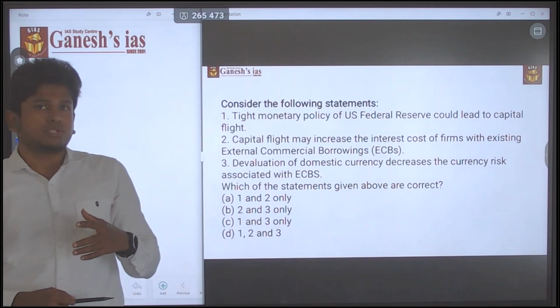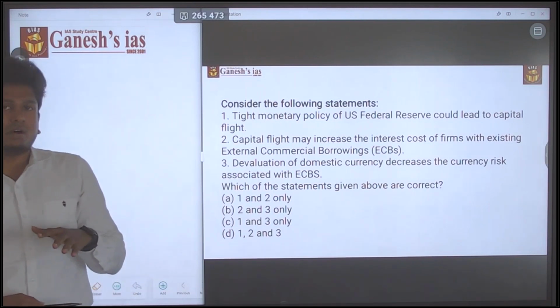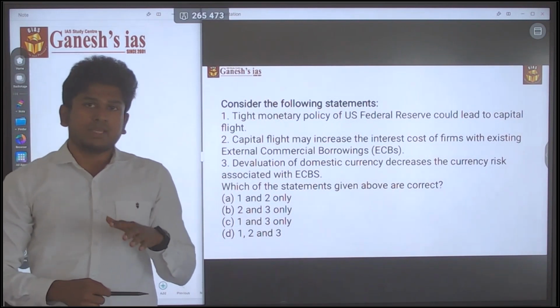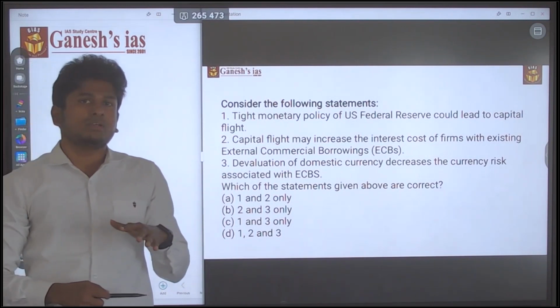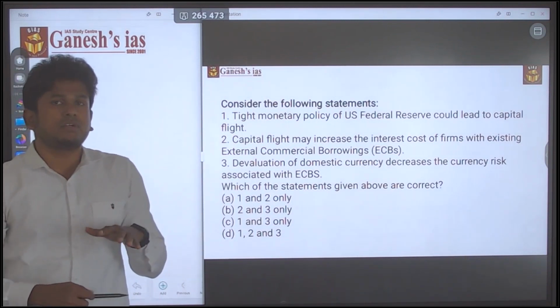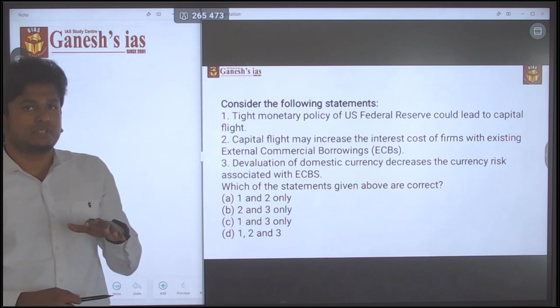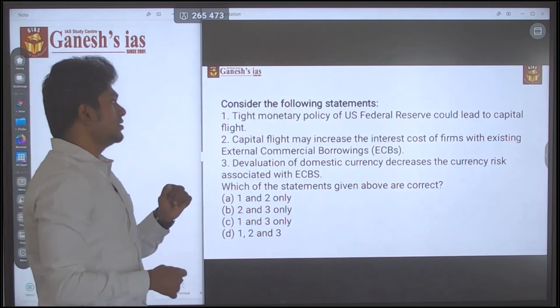But knowledge wise it's somewhat tough. It's not that much tougher, but with the basic knowledge about economic things, you can easily answer this question. The question looks somewhat tougher, but you can easily crack it with a basic understanding of economics. Let's start the discussion.